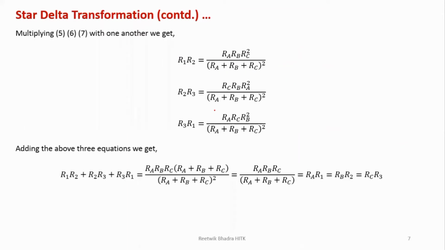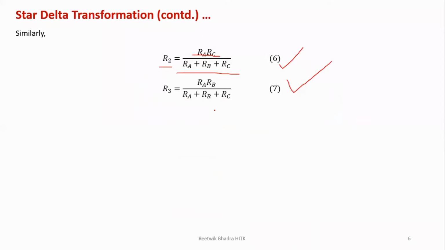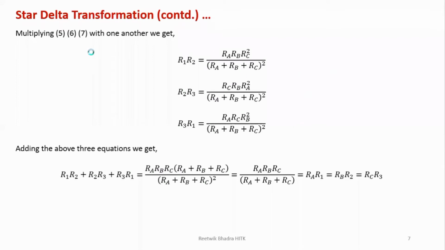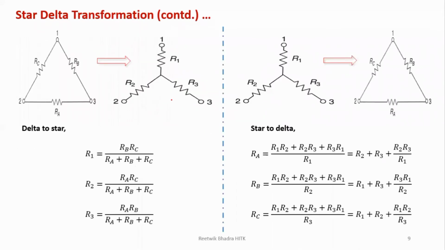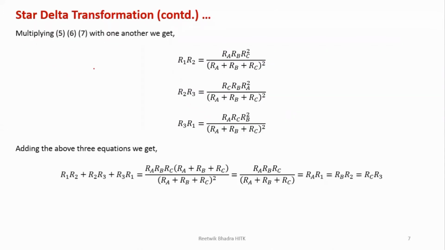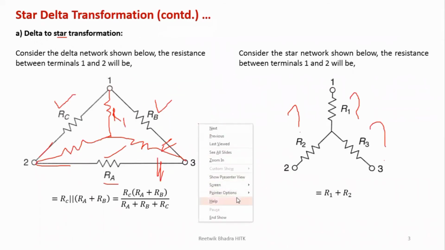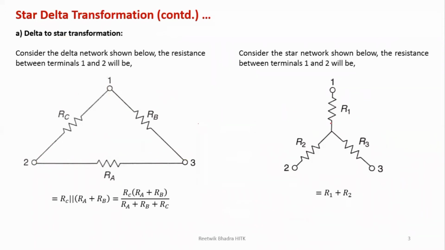Okay. Next, what we are trying to do is the interconversion. I have shown something over here. I should have written delta to star here, the opposite way which we are transforming. Means we have what values over here? We have this R1, R2, R3, and we want to convert it into RC, RB, RA. That is your delta.